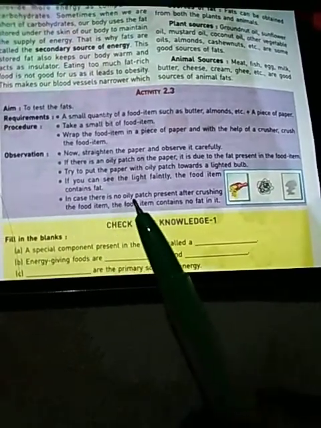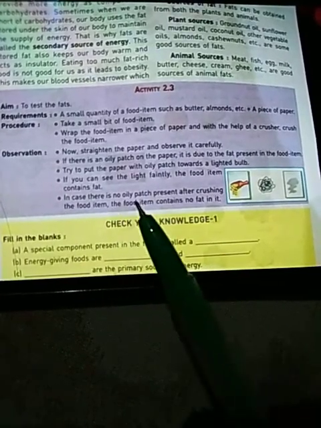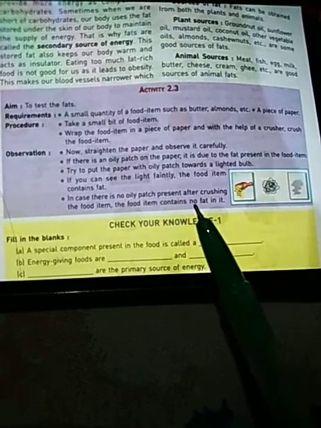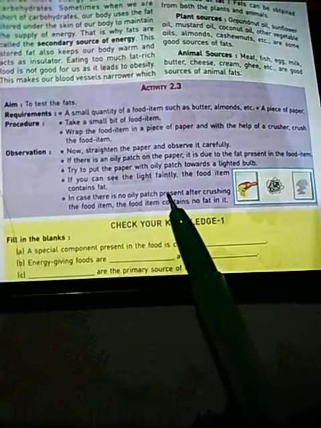In case there is no oily patch present after crushing, the food item does not contain fat in it. So this is the activity for testing the presence of fat.